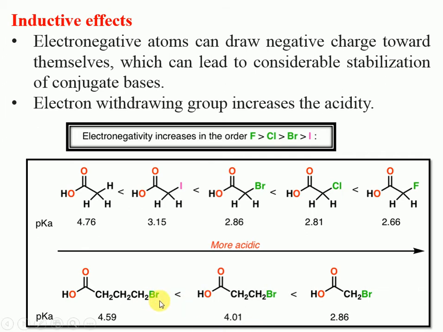So the effect of bromine in the first example as a minus I effect will be less. Then the effect of bromine as a minus I effect in the last example will be more. So that's why bromoacetic acid, like this third compound, will be more acidic than the first compound because of the position of the bromine from the conjugate base. It will contribute less for the stability of the conjugate base, whereas this compound will contribute more for the stability of the conjugate base. So that's why this compound will be more acidic than the first compound.